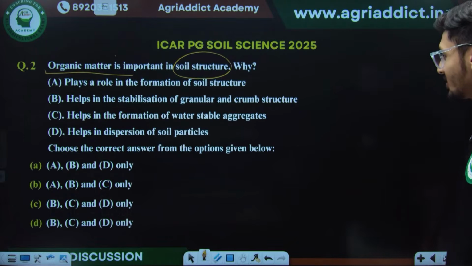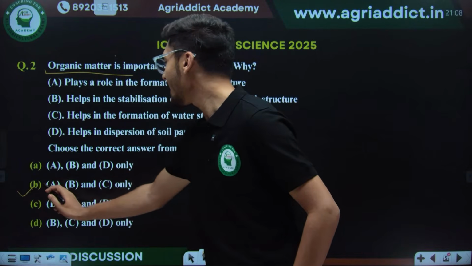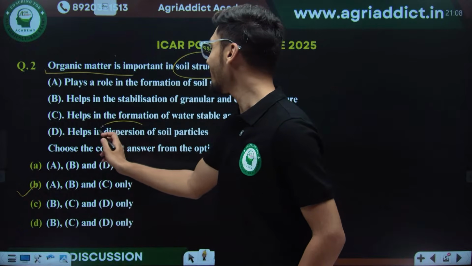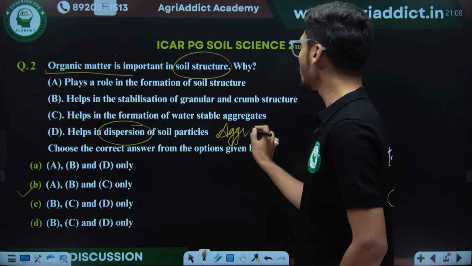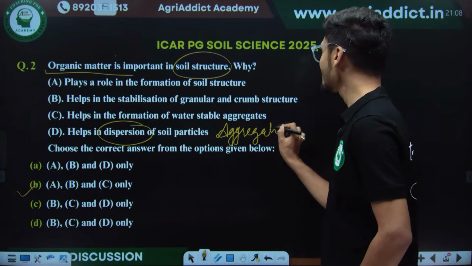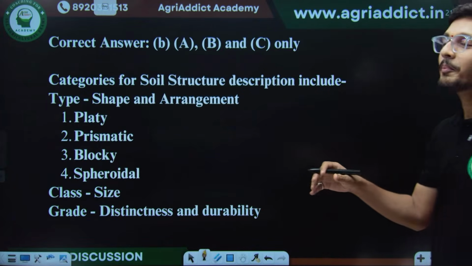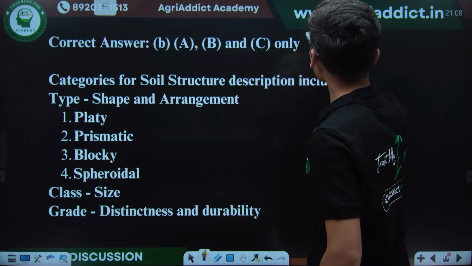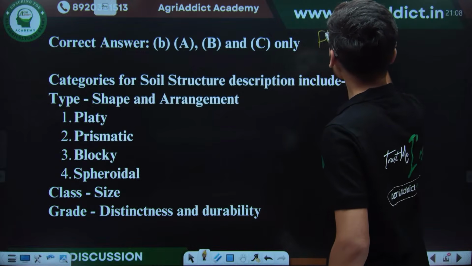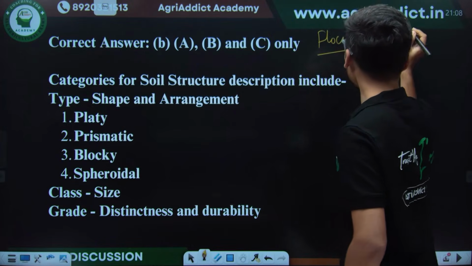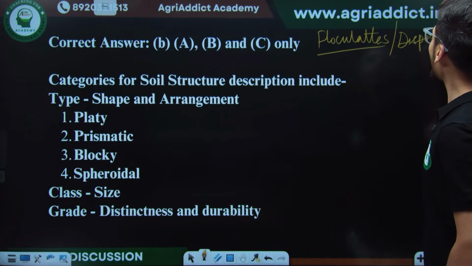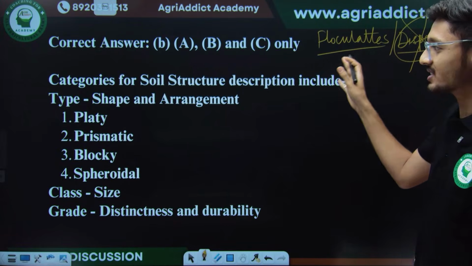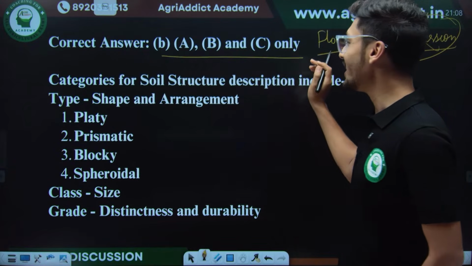Okay. The correct answer for this question will definitely be B, A, B and C, as organic matter won't play any role in dispersion of soil particles. It will definitely play a role in aggregation or flocculation of soil particles. So when we add organic matter to any soil, it flocculates soil particles and imparts a proper nice structure. It plays an important role in flocculation rather than dispersion. Dispersion won't be caused when organic matter is added into any soil. So dispersion is not the correct answer. So the correct answer for this will be B, A, B and C only.